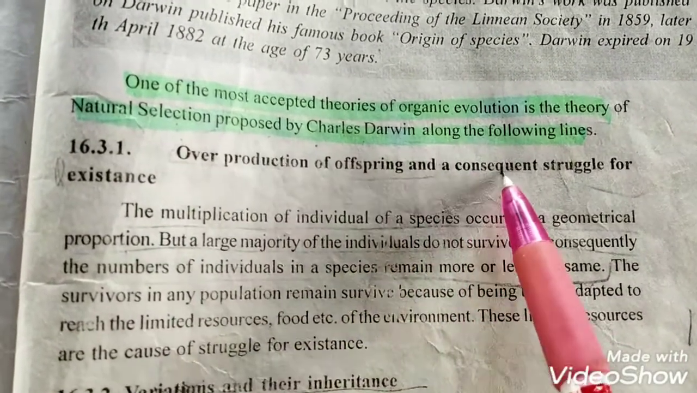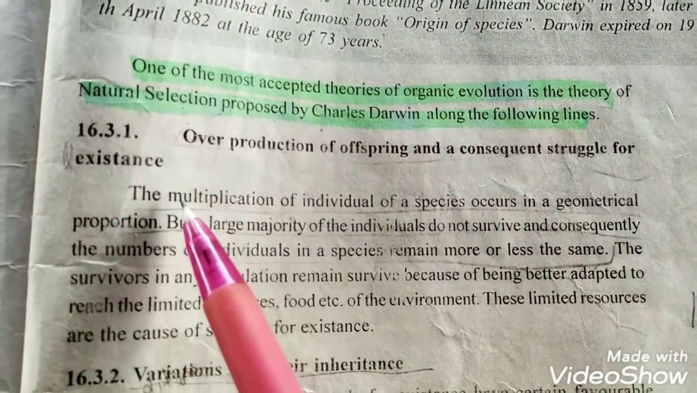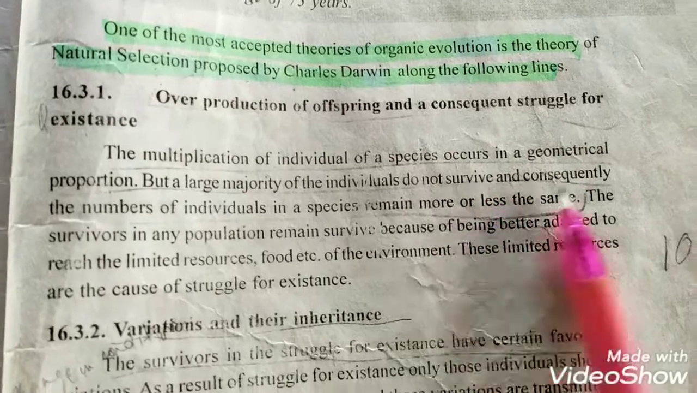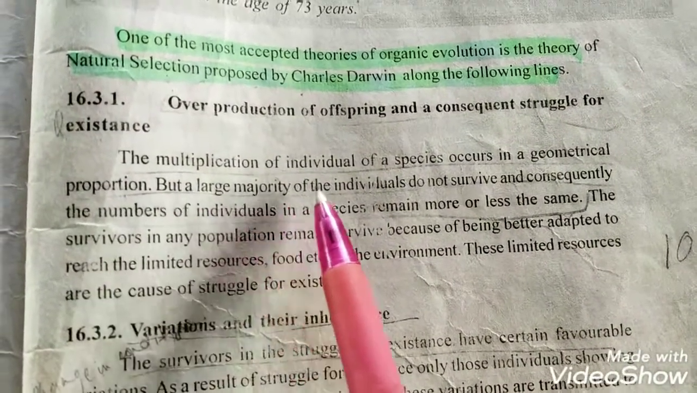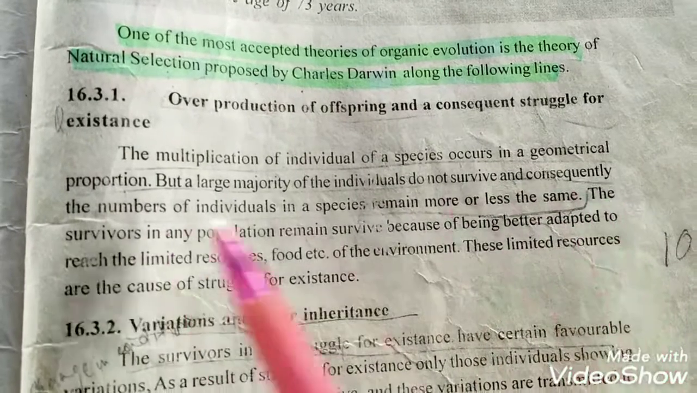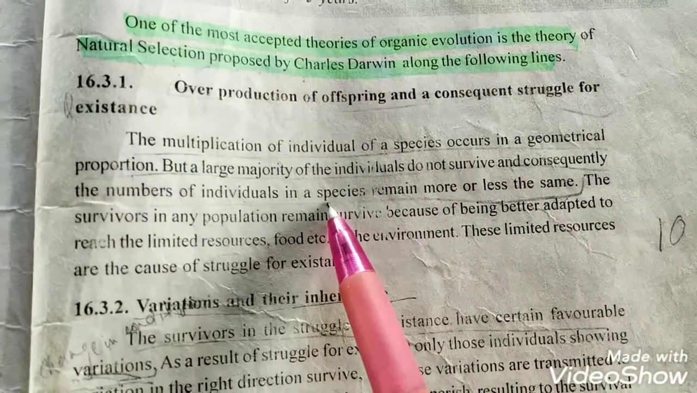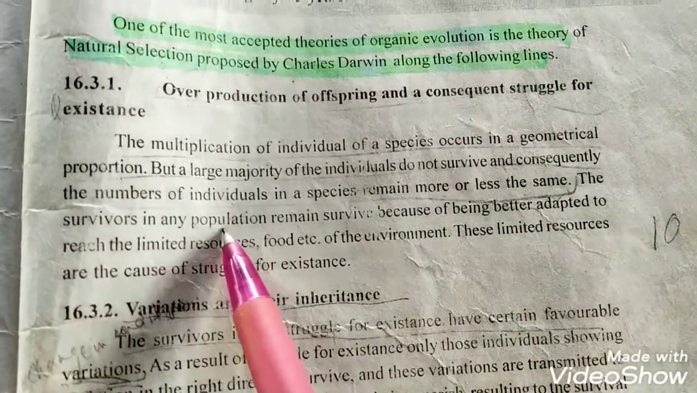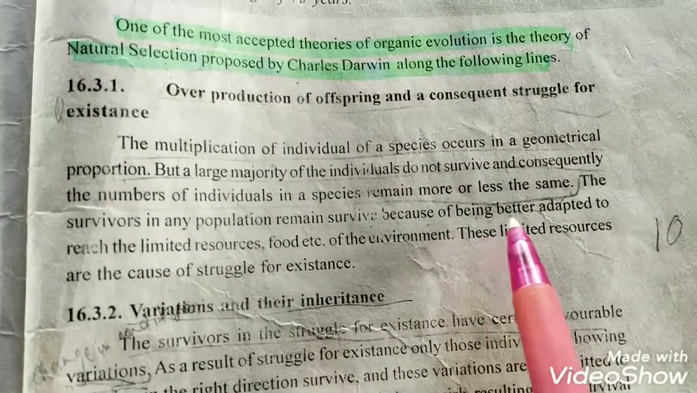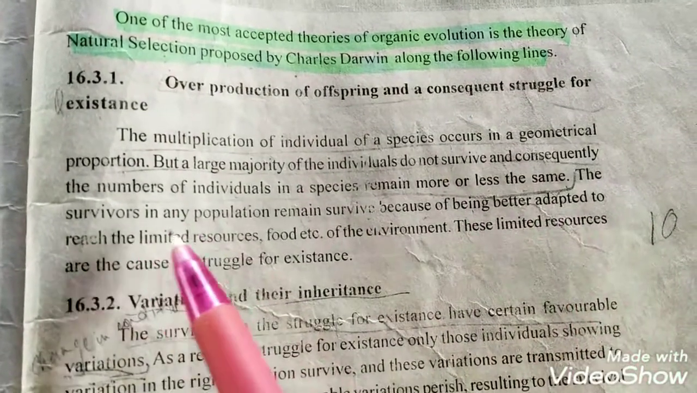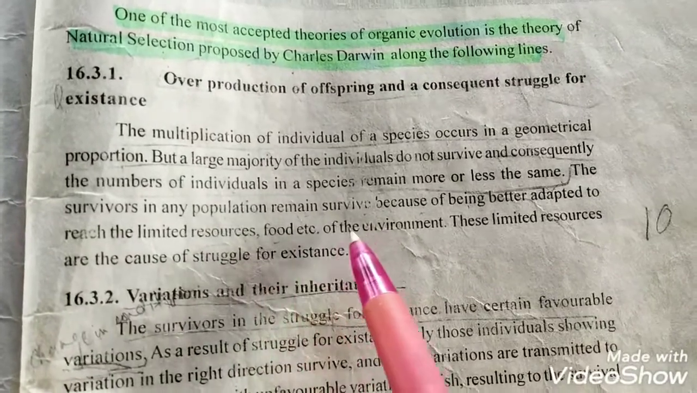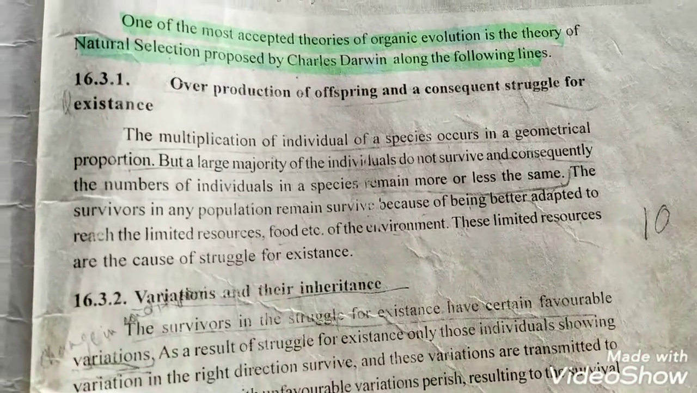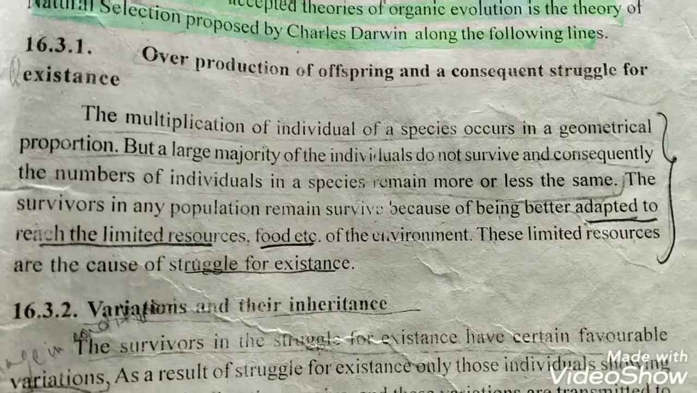Overpopulation of the offspring and the consequent struggle for existence. The multiplication of individuals of a species occurs in geometrical proportion, but a large majority of the individuals do not survive, and consequently the number of individuals in the species remains more or less the same. The survivors in any population survive because they are better adapted to reach the limited resources, food, etc. of the environment. These limited resources are the cause of the struggle for existence.